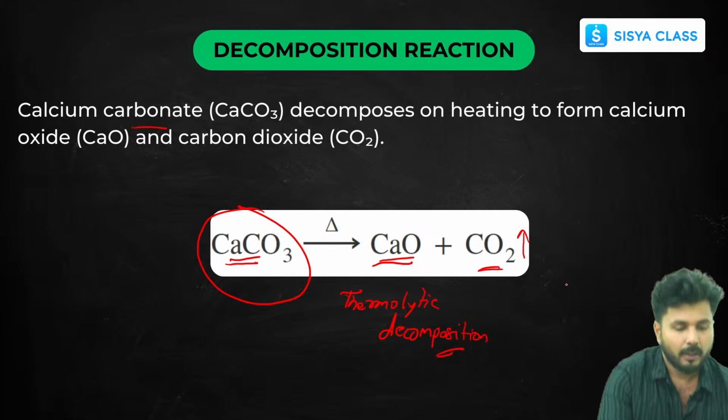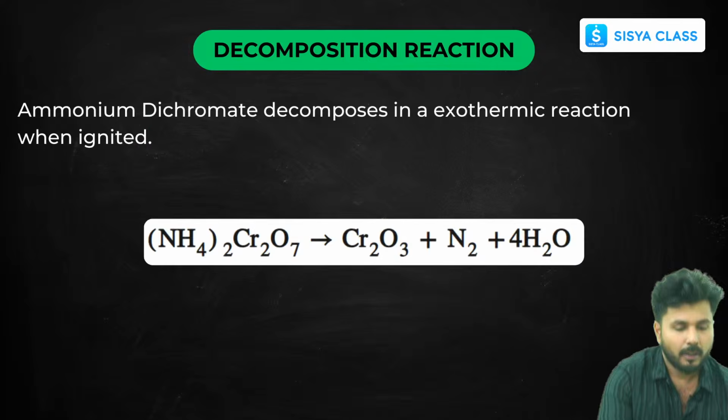Now one more reaction for you in decomposition only. It was ammonium dichromate. What is ammonium dichromate? We have already seen it in one MCQ.